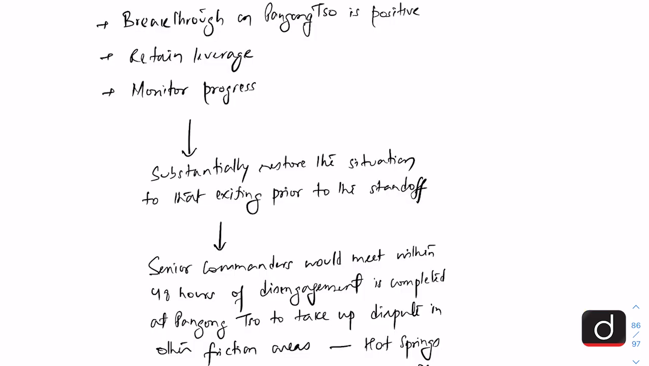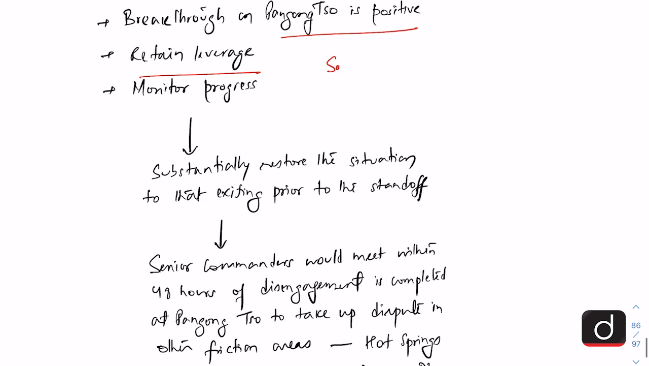So what we need to understand here is that this breakthrough between the two sides on Pangong Tso is a positive development. But India must retain its leverage, which it has gained by a tactical operation carried out towards the end of August 2020, by which India has been able to occupy the heights on the southern bank of Pangong Tso, and this has given India a leverage over the Chinese side.